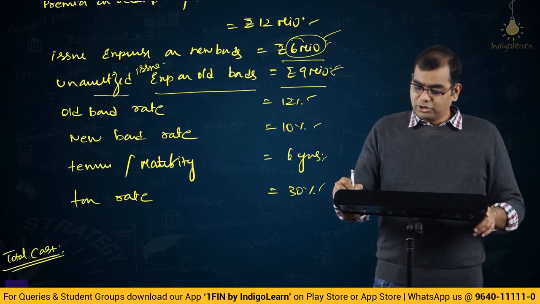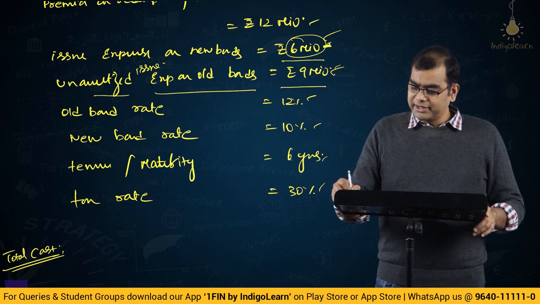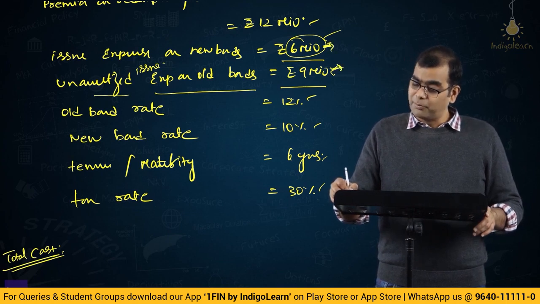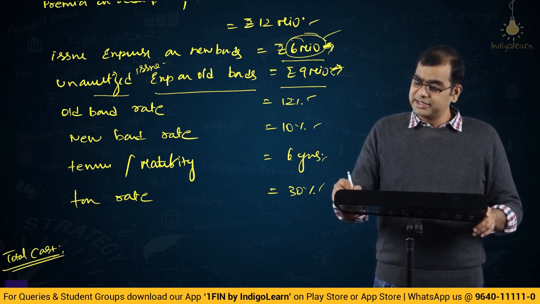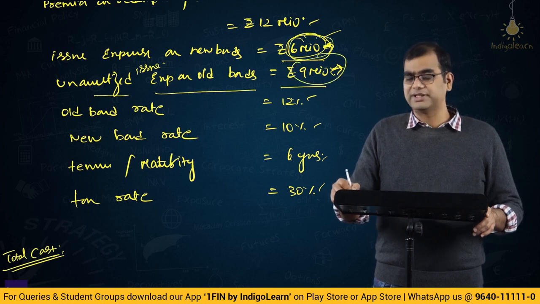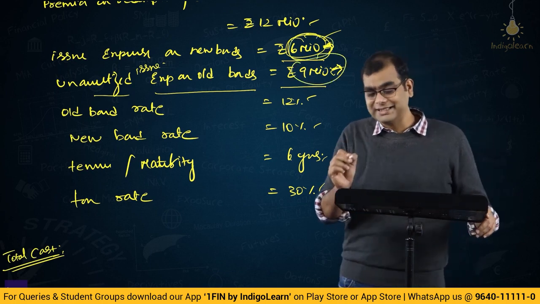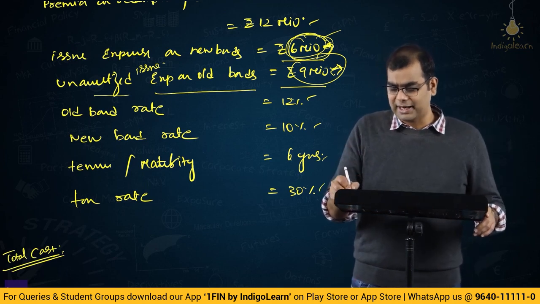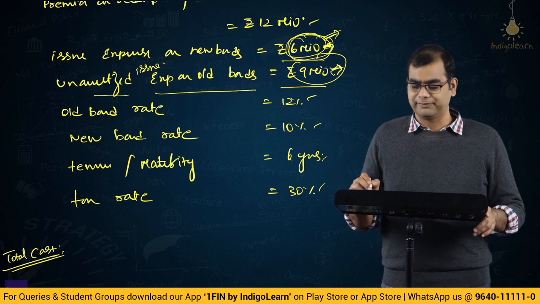So, not only do you have to amortize this 6 million over the next 6 years, you are also supposed to amortize 9 million over 6 years, but now you are doing only 6 million. In addition, there is a 6 million cash impact. In addition, there is a tax benefit of both of these. So, you have to consider all of those. That is the critical element. I think there are 2 or 3 more critical elements, but I think that is number 1 critical element in this entire problem.